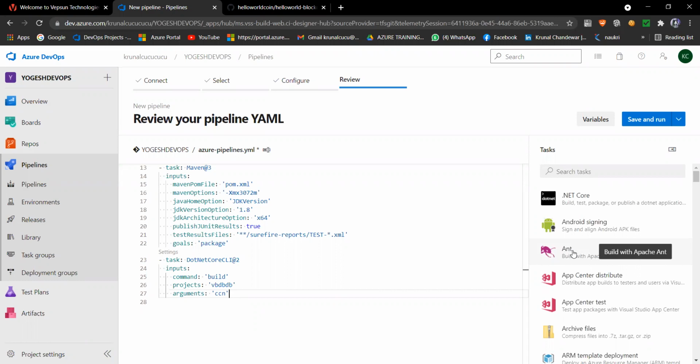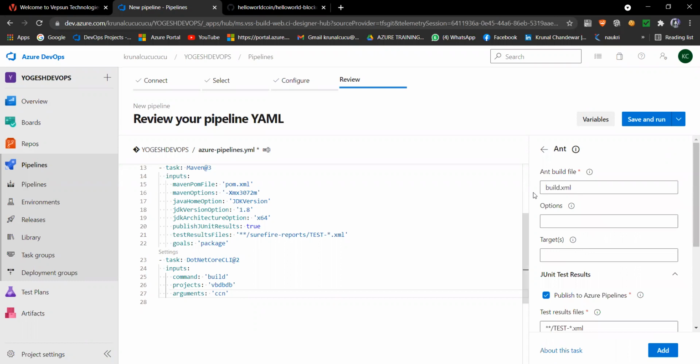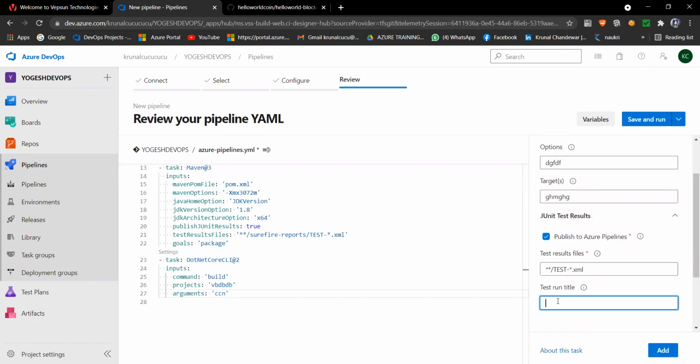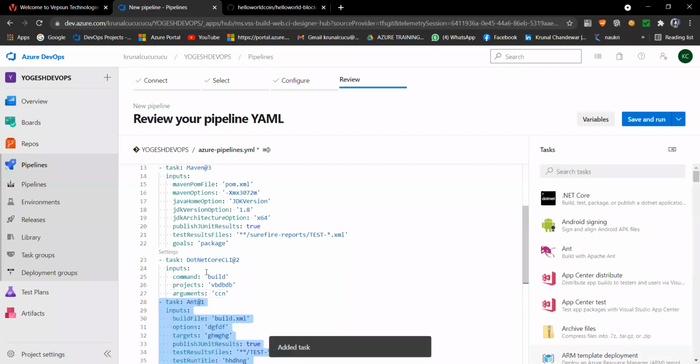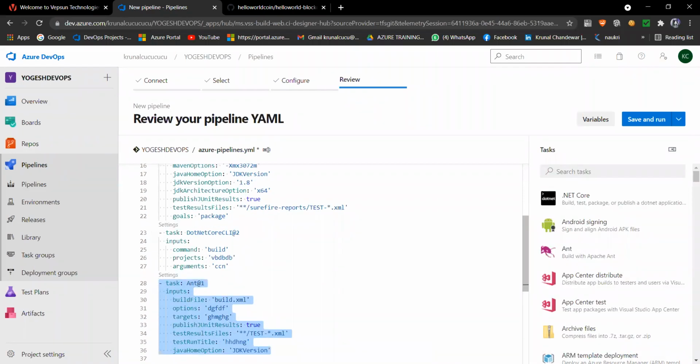Now you want to add your script and use this task in your project. So click here, and it asks because each task has different parameters. I'm giving a few parameters like this one, and now I'm adding. See, here also the script is added.